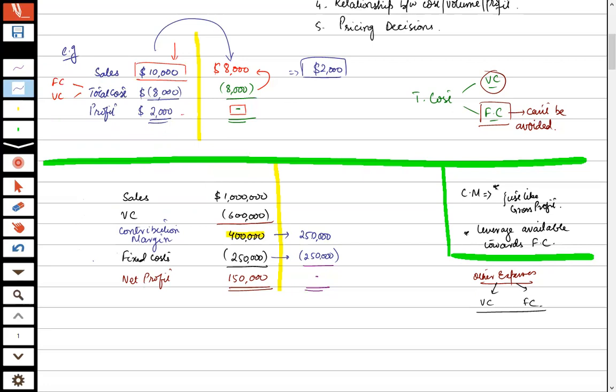Yes. Now, after targeting CM, the organization will calculate what should be the percentage of variable cost, the amount of variable cost, or the amount of sales. If one is known, the other can be calculated easily. How can it be done? Basically, organizations target the amount of sales. They are concerned with sales. So, can you calculate the amount of sales to achieve break even?